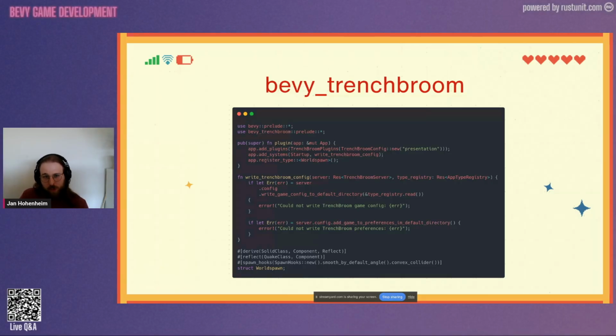First of all, what we do is we add the TrenchBroom plugins and we pass the name of the game in here.